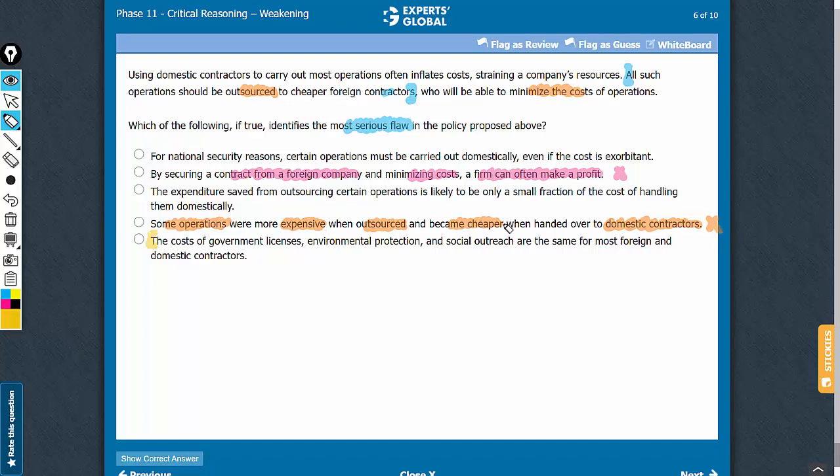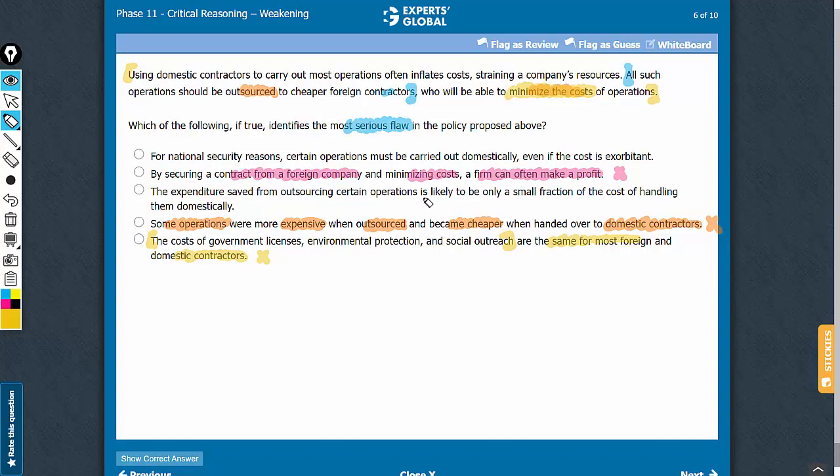That these costs are the same for foreign as well as domestic contractors is certain information that has been included in the argument here, because the argument talks about outsourcing those operations where outsourcing would lead to a reduction in costs. So whether certain costs are the same is something that has already been considered in the argument, and therefore this is not going to have any bearing on the conclusion of the argument.